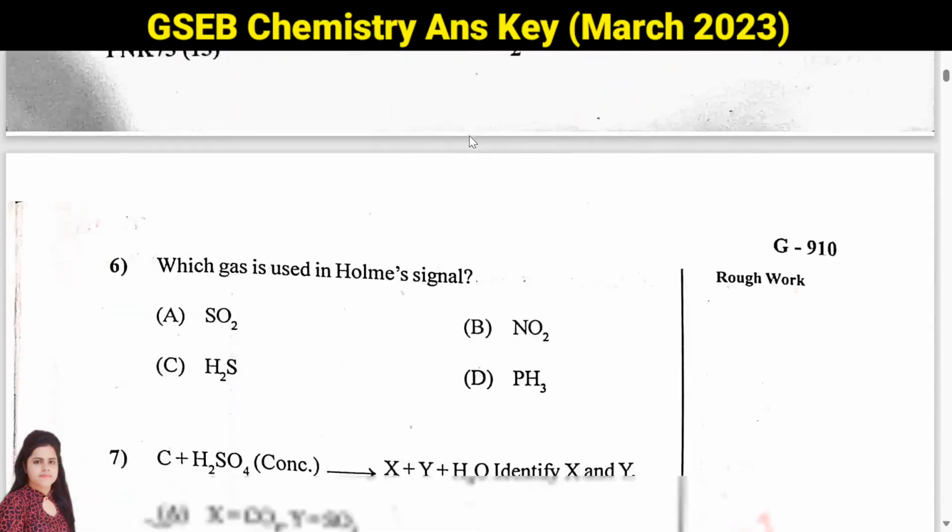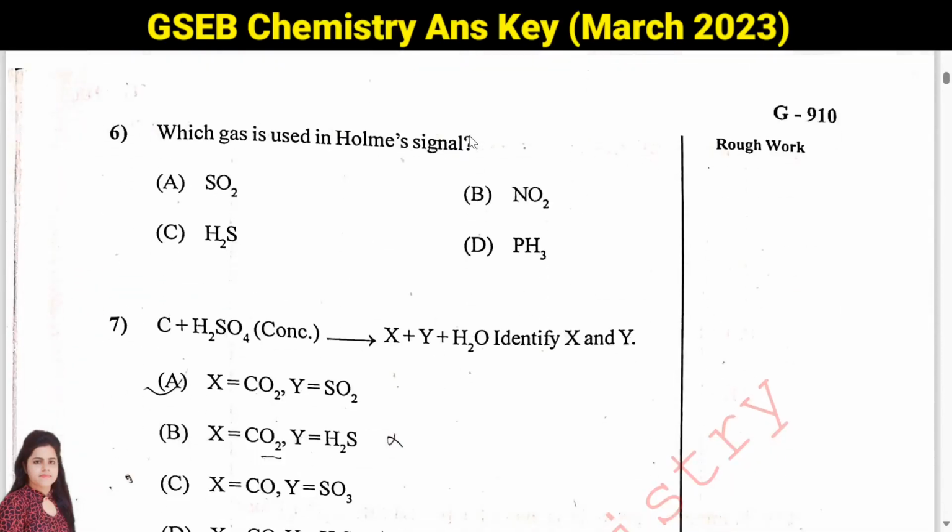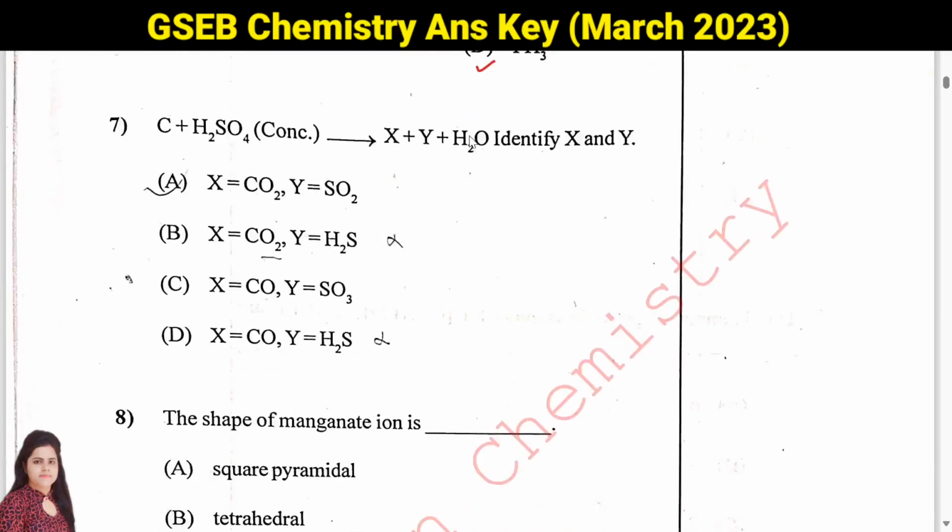Then question number 6, which gas is used in Holme's signal? Again a memory based question. Phosphine is used in Holme's signal. So answer will be D, PH3. Then question number 7, carbon plus concentrated H2SO4, what will be the products X and Y? When carbon is reacting with H2SO4, we are getting CO2 plus SO2 plus water vapor.